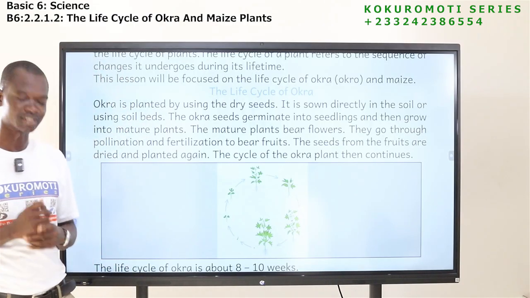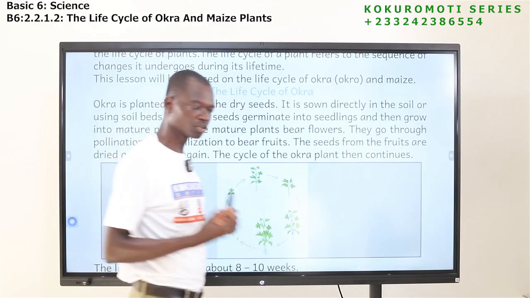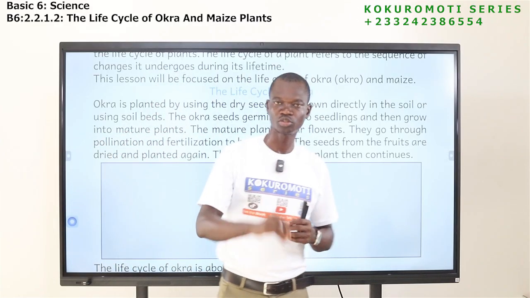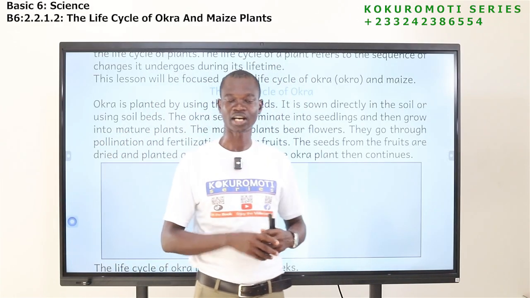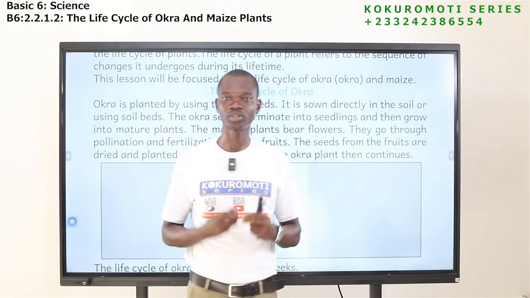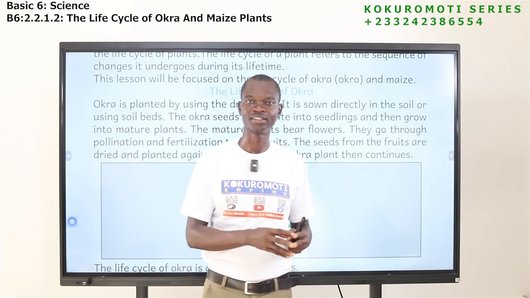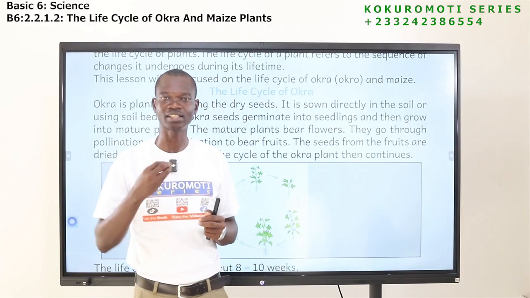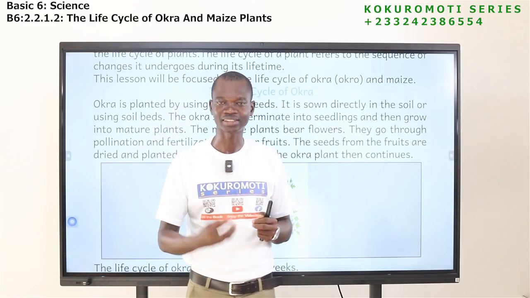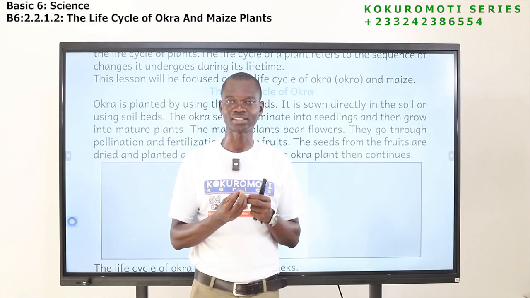So what we are saying is that if you have okra seed and you sow it into the soil, after some time germination will take place. The seed will not be there again. You will see a young seedling or a young plant coming out from the seed.